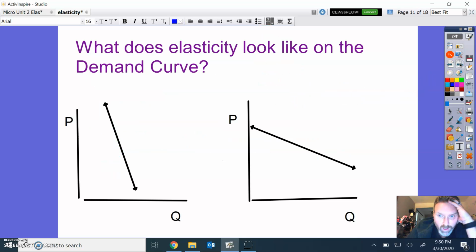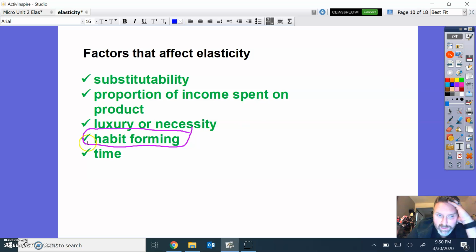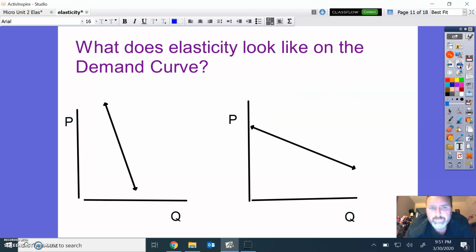Here's another one I want to add. Anything that's typically habit-forming is inelastic. Alcohol, smoking, drug use, casinos, all those things. Typically, anything that's addictive is habit-forming at that point.